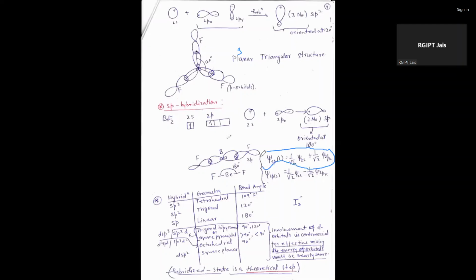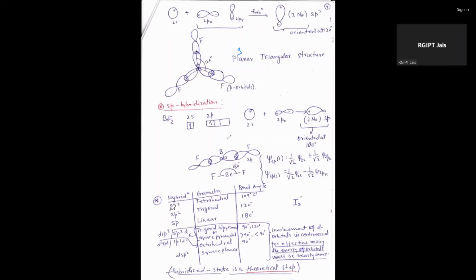In this case of sp hybridization, there is the contribution of s as well as 2px, each with half contribution if it goes into the bonding orbital. If it goes into the anti-bonding orbital, there is a contribution of s and 2px with a negative sign. That's why every orbital has some geometry and some bond angle.